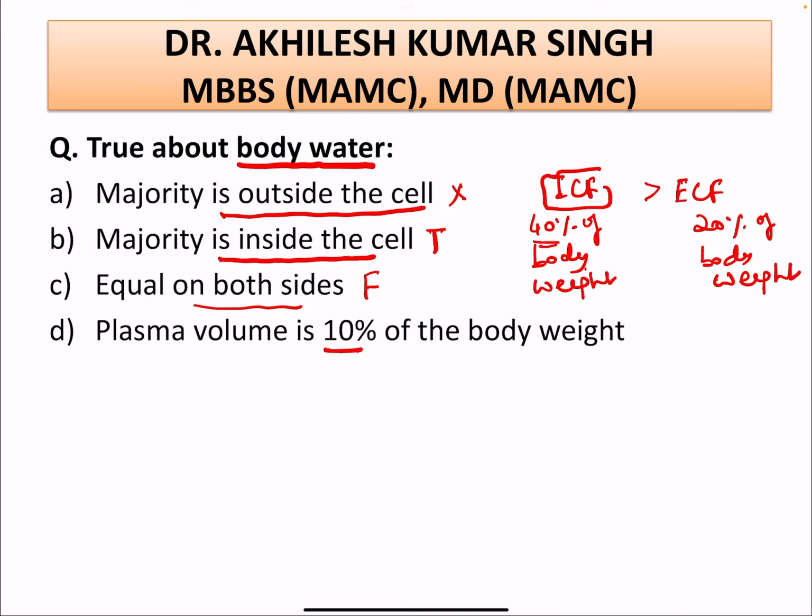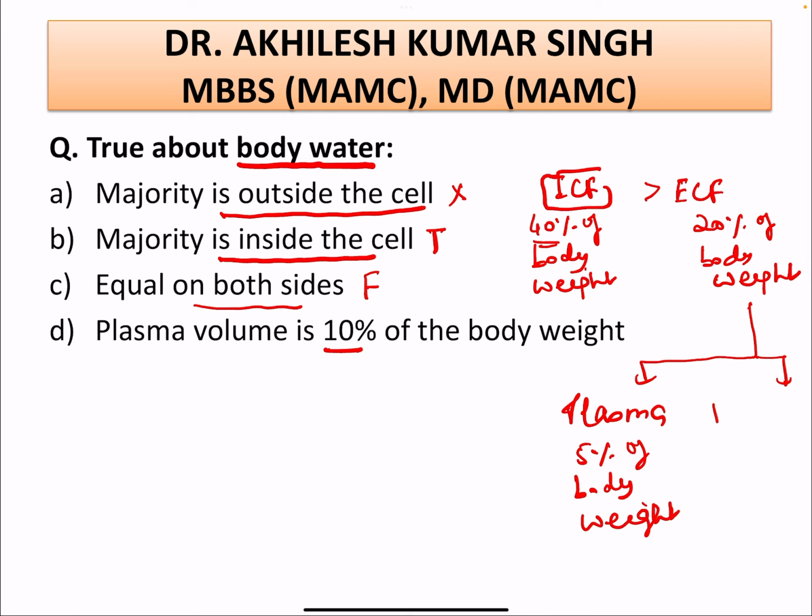And plasma volume. I told you that the ECF is divided into two compartments. One compartment is the plasma, which constitutes 5% of the body weight, and the other one is the interstitial fluid, which constitutes 15% of the body weight.